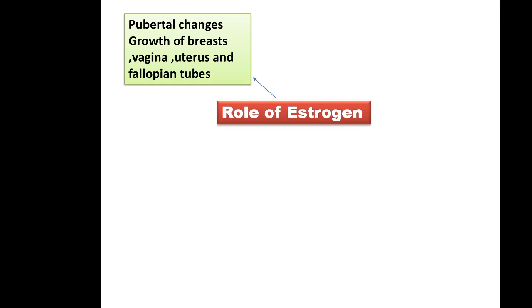With pubertal changes, there is growth of breast, vagina, uterus and fallopian tubes. So it is the first most important action of estrogen, pubertal changes, along with secondary female sex characters.